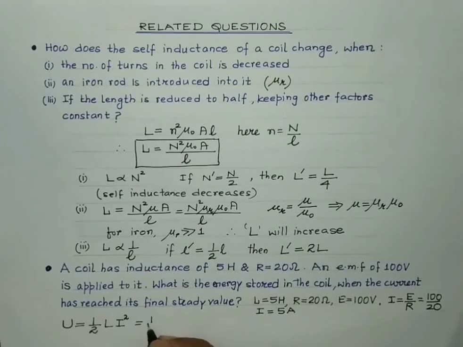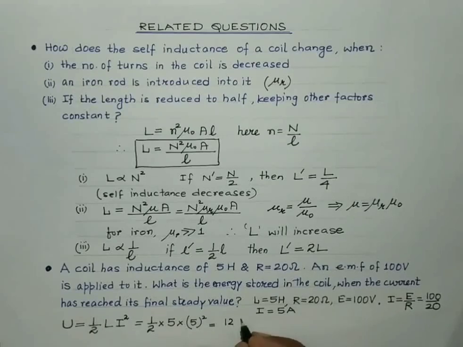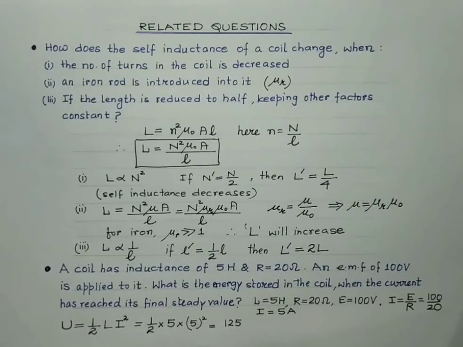So we need to simply substitute the values of L and I. The self-inductance is given to be 5. Current is also found to be 5, so it's 5 square. So what we get is 125 divided by 2, isn't it?